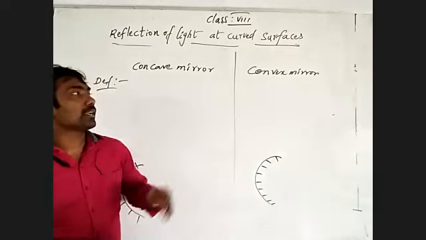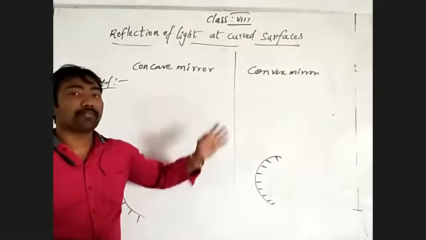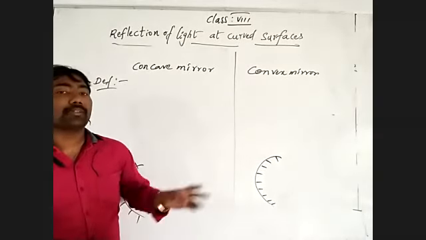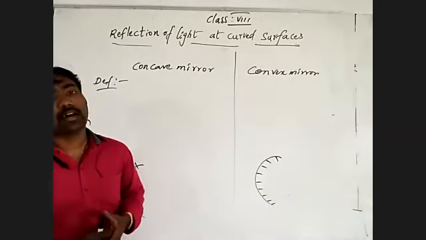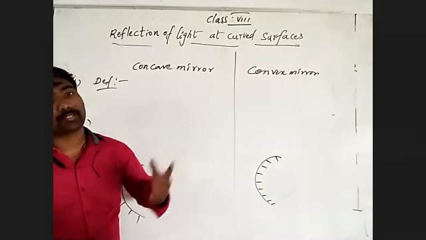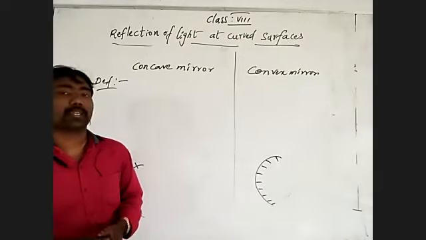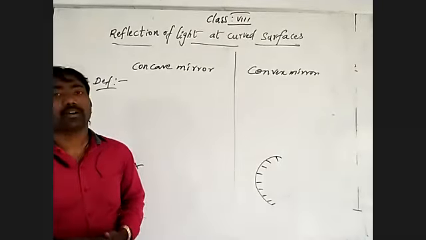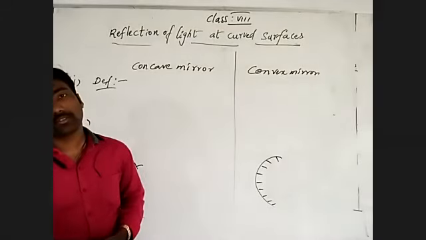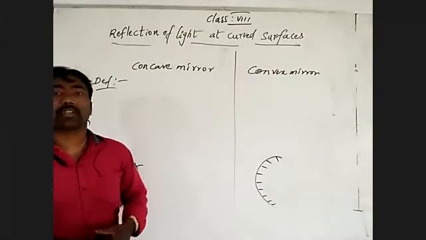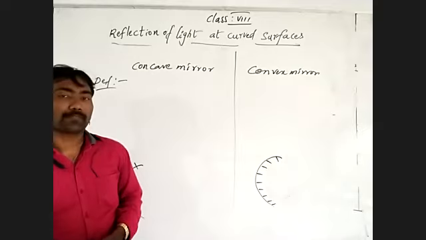Why are we using convex mirrors for rear view? Because it gives divergent reflection, so it has a larger view of area. It can cover the maximum area behind the vehicle. Also we use them in headlights of vehicles and torch lights to spread out the light, divergent light. Understand?